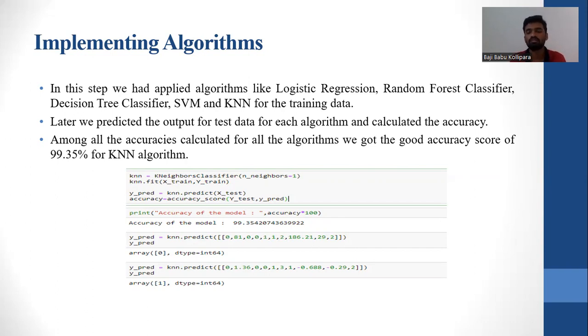Coming to the advantages of KNN, it is a very simple algorithm to understand and interpret the outputs. It is very useful for nonlinear data because there is no assumption about the data in this algorithm. It is a versatile algorithm, and we can use it for both classification problems as well as regression problems. And it has relatively high accuracy. There are much better supervised learning models than KNN, but it has very high accuracy when compared to many of those algorithms.